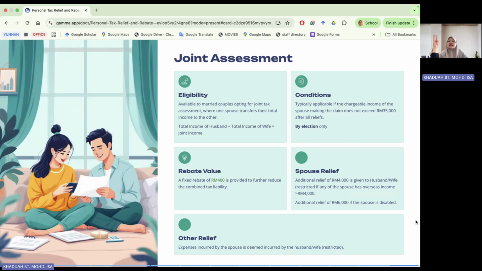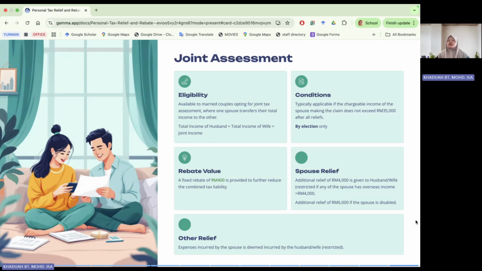For example, let's say, all right, husband and wife. So wife's total income is joined under husband's name. So what about the expenses incurred by the wife? So expenses incurred by the wife are deemed to be incurred by the husband. However, there are some restrictions, right? For example, if talking about medical and education insurance, amount given is 4,000 ringgit. So if you combine husband and wife, the premium incurred by both of the husband and wife is more than 4,000, but the limit amount is given as 4,000 only. All right.